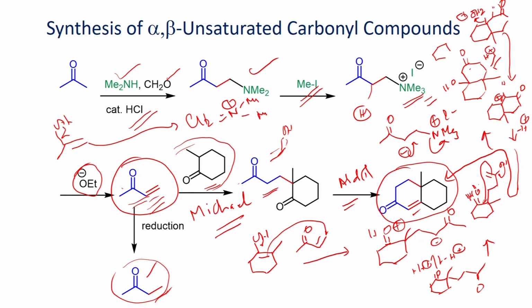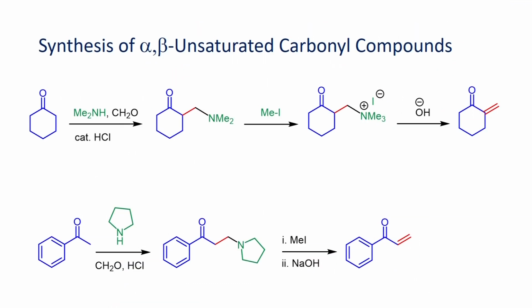If you look at this, it involves the methyl vinyl ketone as a starting material to construct this compound. Now, let us look at some more examples. We have cyclohexanone, as we have seen earlier. You can also try to make the corresponding alpha beta unsaturated carbonyl compound.